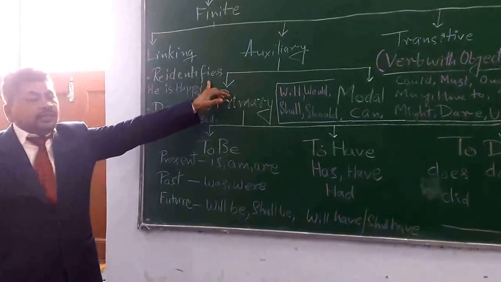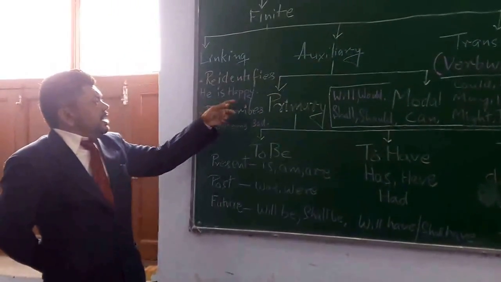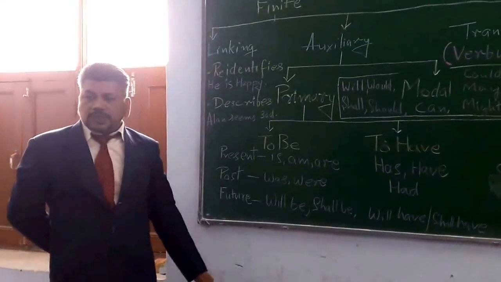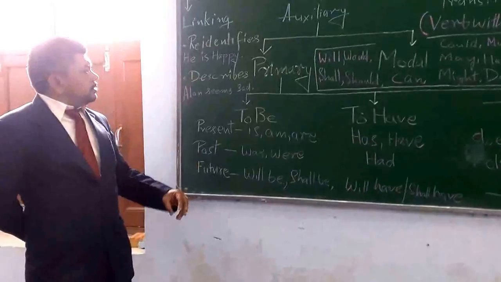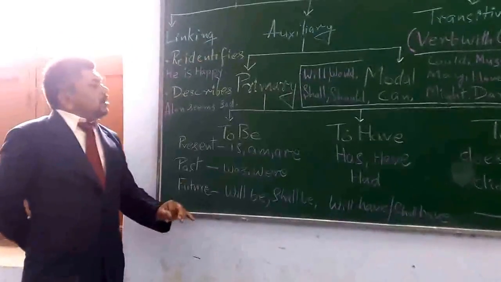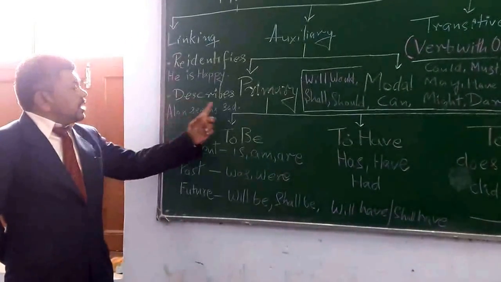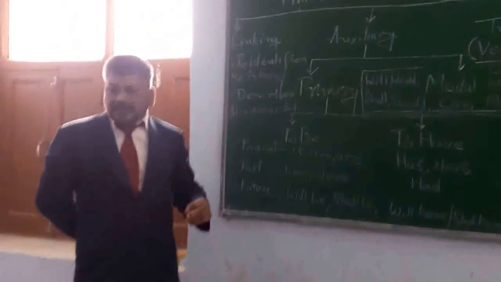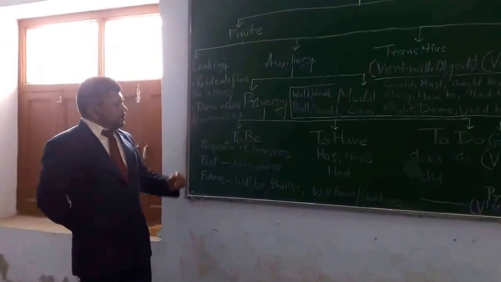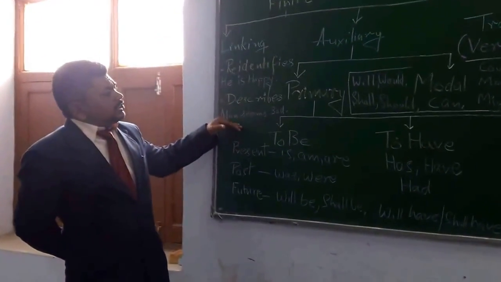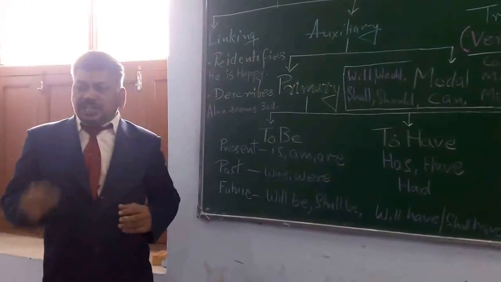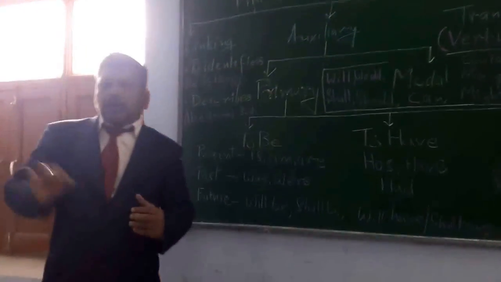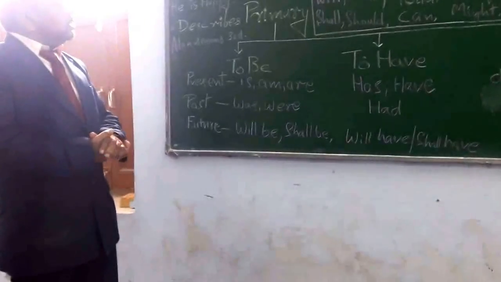Linking verb redefines the subject, like he is happy, he is stunning, he is marvelous. Then the second function of the linking verb is that it describes, like Alan seems sad many a times. Many other linking verbs can be seen: appear, to be, to become. These are a few linking verbs.